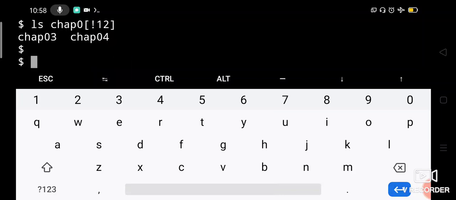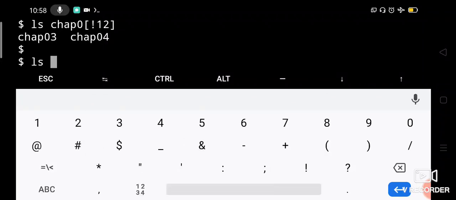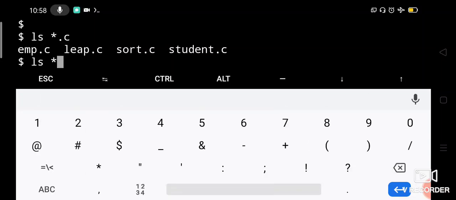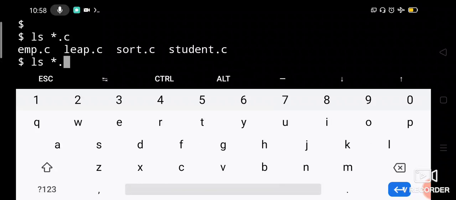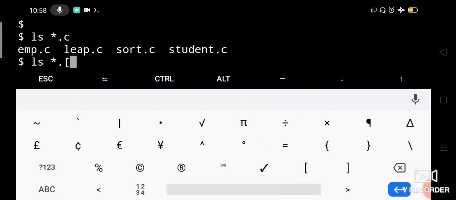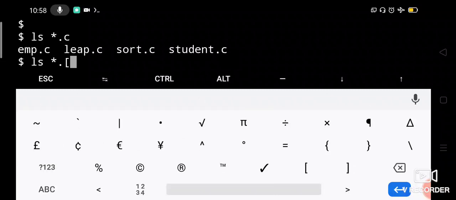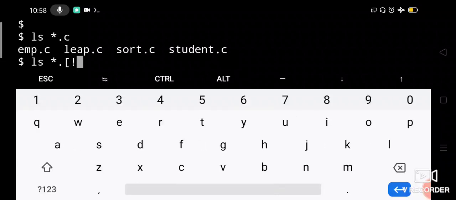Suppose you want to see all the .c files, we will say ls star.c, and all the C files it will list. But if you say ls, file name may be anything, and there will be a dot, but after that it shouldn't be a C. Then you can say not C. C files shouldn't be listed.